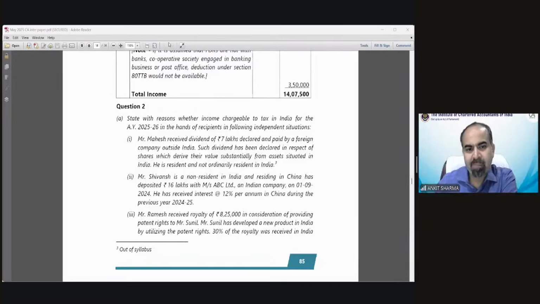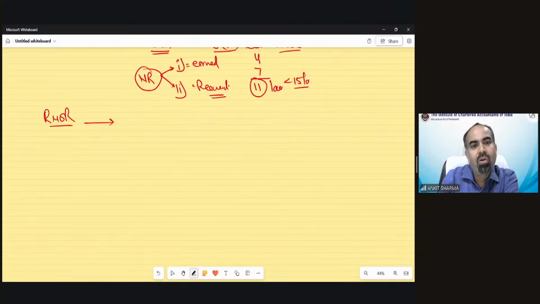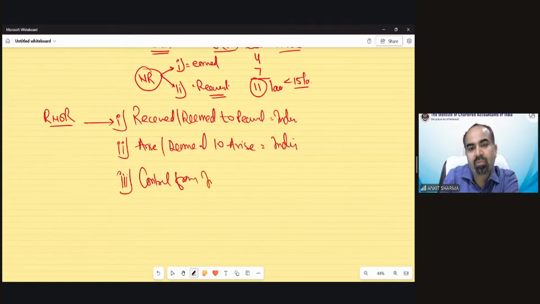Students, you must have remembered, and I believe you know the provision, that we are talking about a resident and not ordinary resident. Only 3 kinds of income can be taxed in case of resident and not ordinary resident: received or deemed to be received in India, arise or earned or deemed to arise or earn in India, and third, if the business is controlled from India.